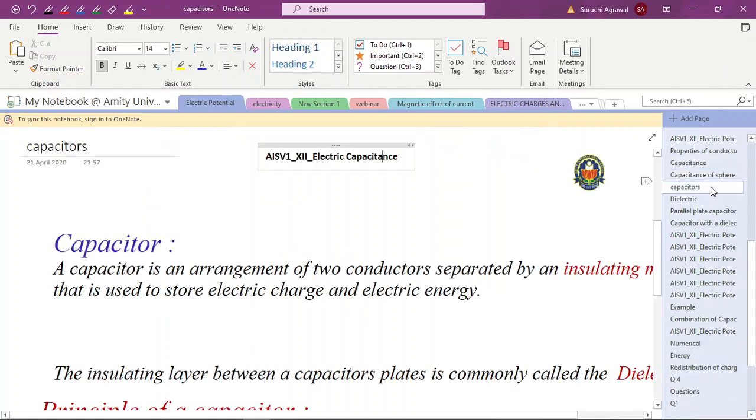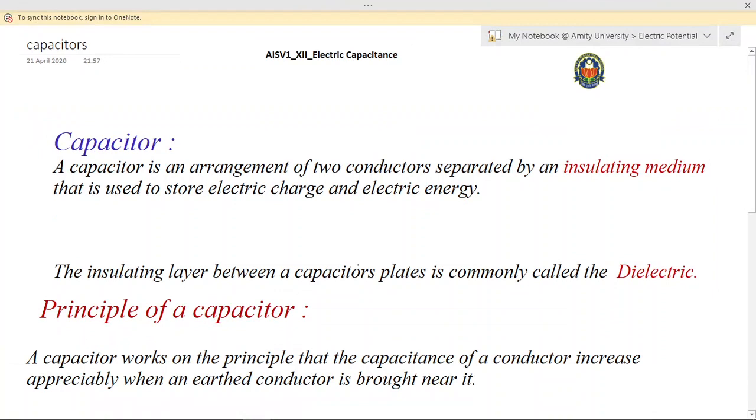So how do we define a capacitor? Capacitor can be defined as an arrangement of two conductors separated by an insulating medium that is used to store electric charge and electric energy. So this is how we represent symbolically a capacitor. A simple parallel plate capacitor. We name it as a parallel plate capacitor.